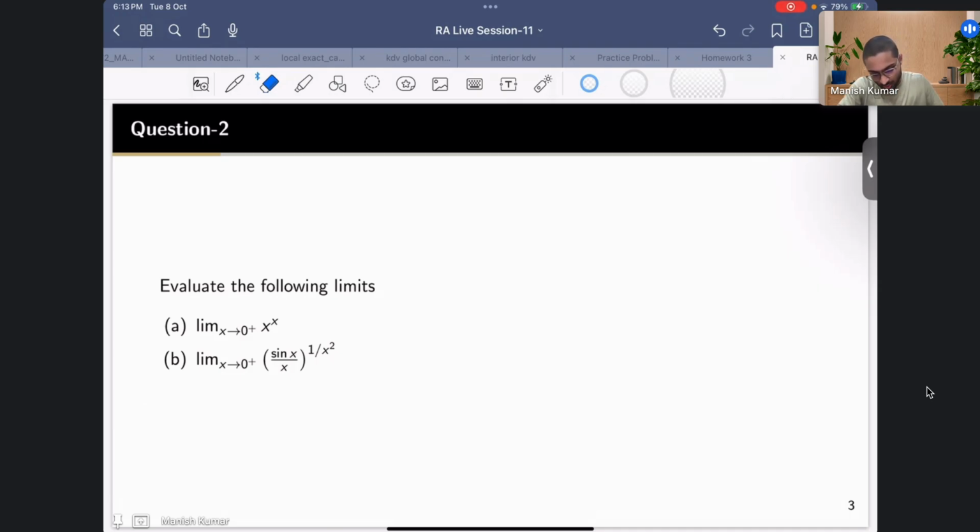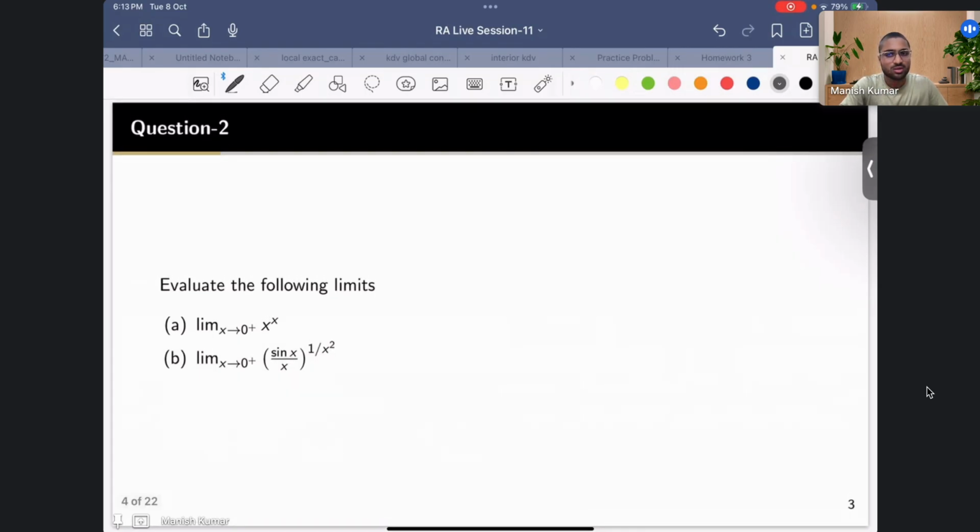So how do you deal with such problems? Do you know any idea? I think I have mentioned once while dealing with sequences. Do you have any idea how to deal with such problems? If there is a power, we have to take log.